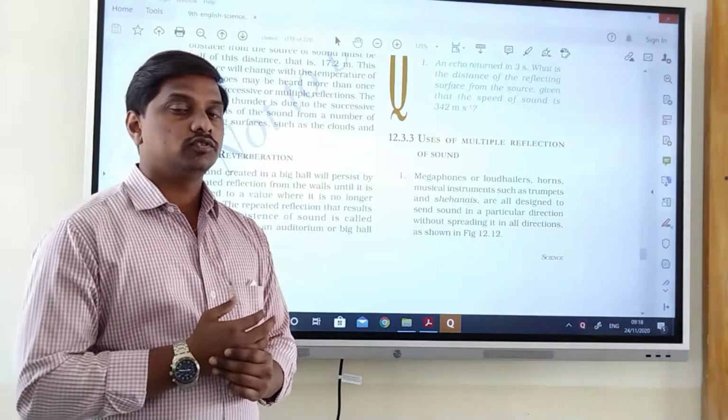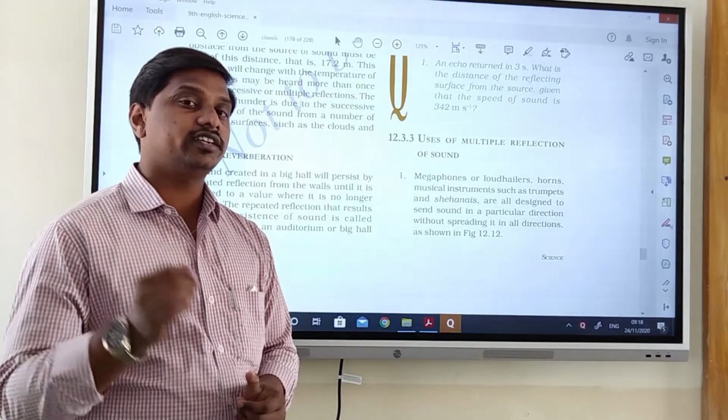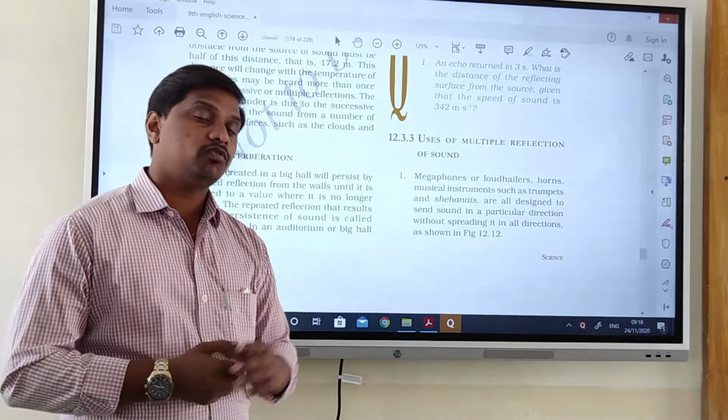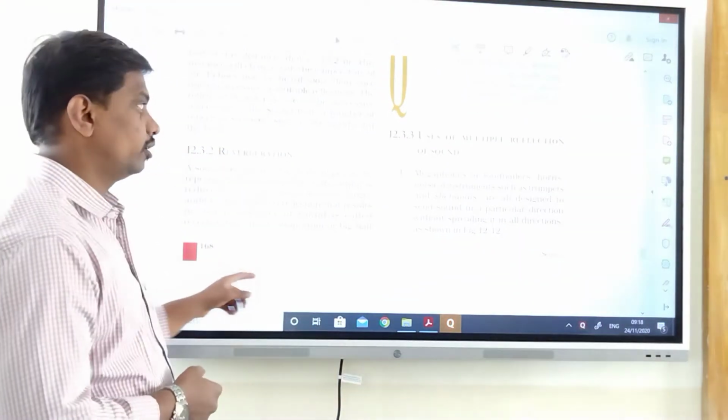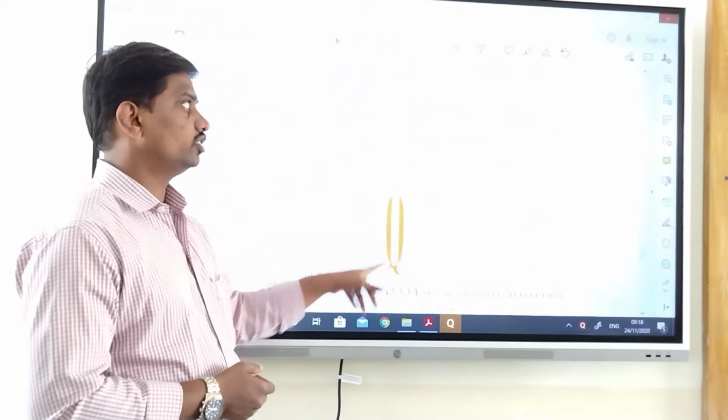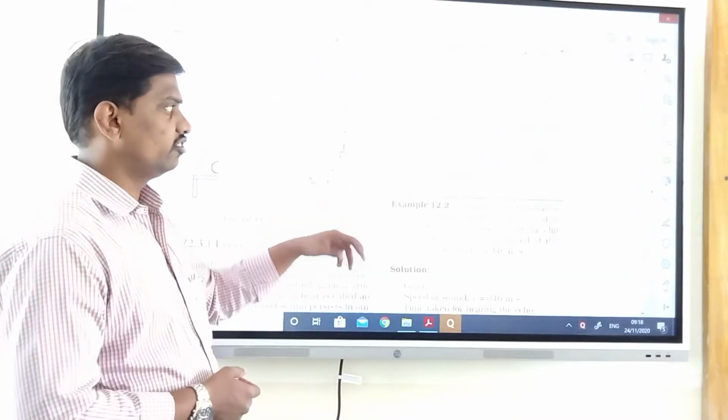Okay. So if the time interval is 0.1 second, then it will create an echo. If the time interval is not there, then it is said to be reverberation. Okay. In auditoriums or picture halls, we are going to see reverberations.